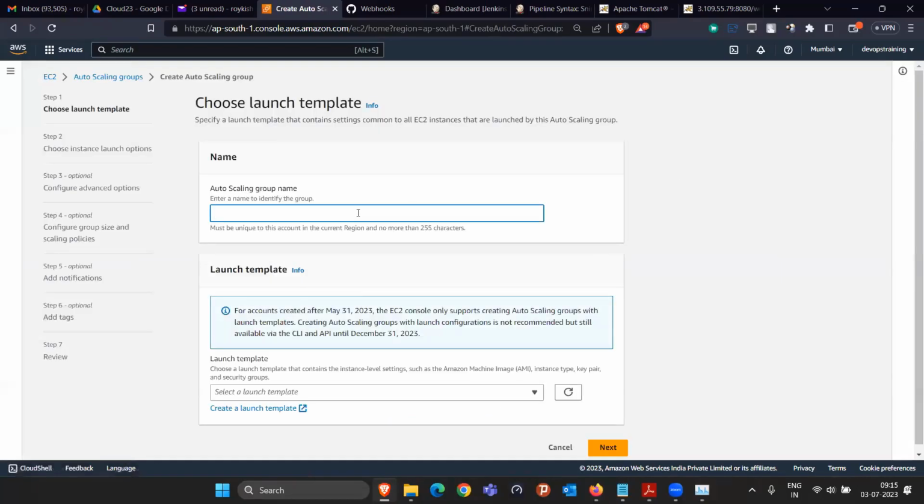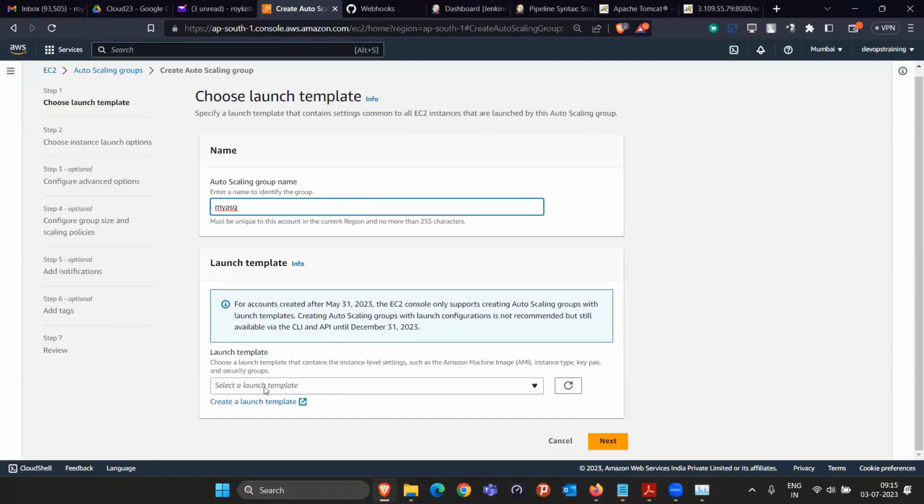Give your auto scaling group name like my ASG, my auto scaling group, something like that. Now they are saying that you can create a launch template. Previously they had an option of the launch configuration too. Okay, now they give only the option called launch template itself. Okay, so what we are going to do is,